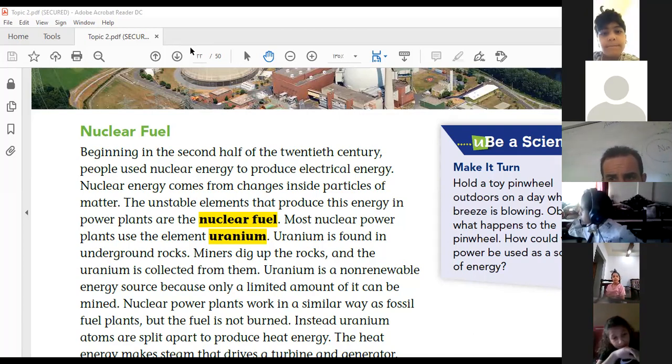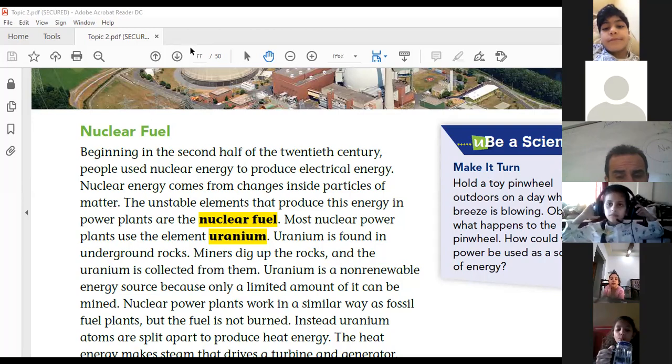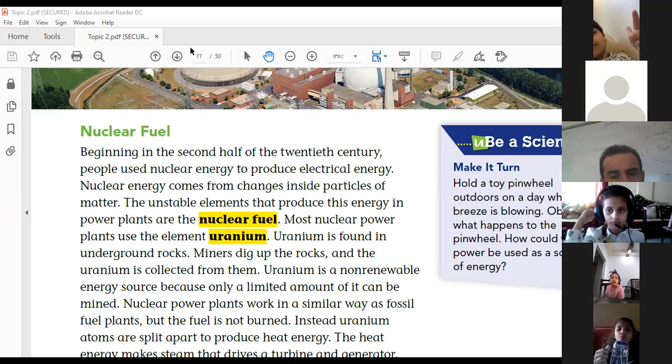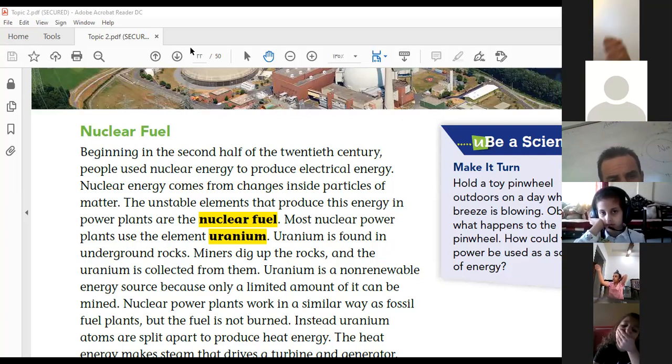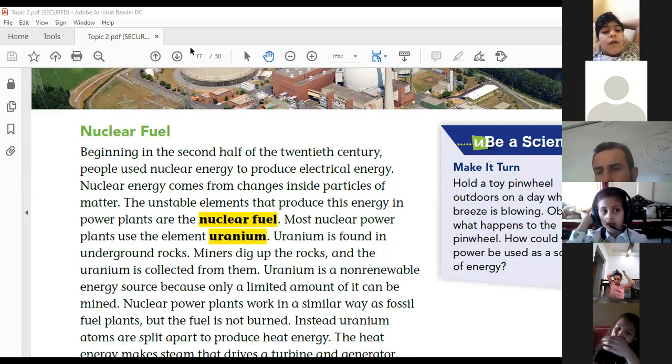I want to remind you of something. Do you remember the particles of matter? Yes. All matter is made up of what? Particles. These particles are very small. Nuclear fuel depends on these particles. Inshallah, tomorrow we will talk about this. Yusuf, Adad, do you have any question? No. Okay. Aram? Nuclear fuel produces electric energy. Yes.